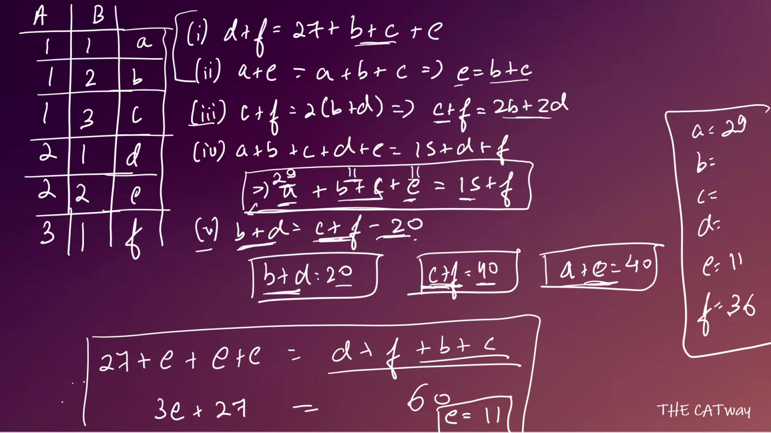Now if f is equal to 36, we have c plus f is equal to 40, so c will be equal to 4. Now if c is equal to 4, we also know that b plus c was 11. Out of that, if c is 4, then b will be 7. If b is 7 and b plus d is 20, we can say that d will be equal to 13. With this, our set is complete, guys. Now we can move towards the questions.